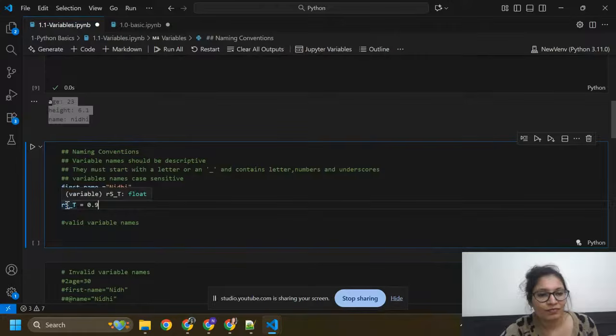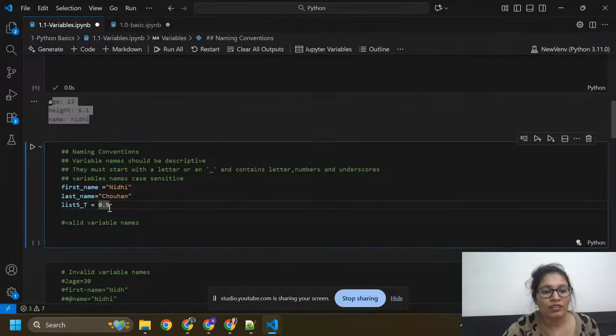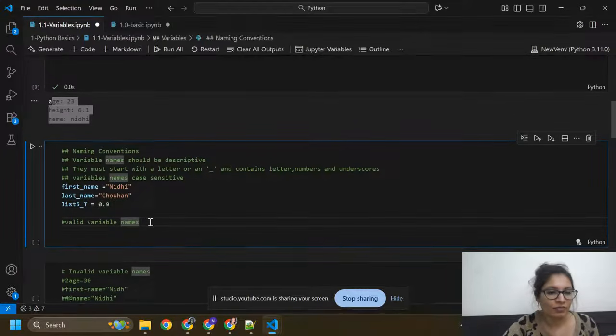Here I am going to assign a list, list 5, so it will contain letters, underscores, and numbers. Now I am going to print all these things.